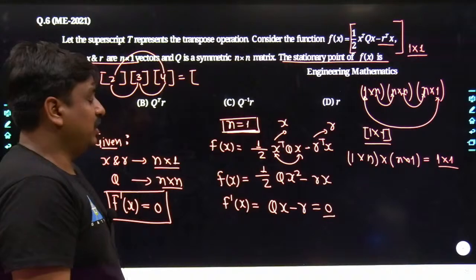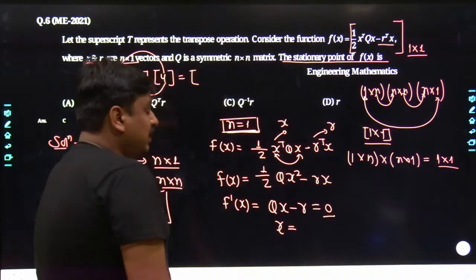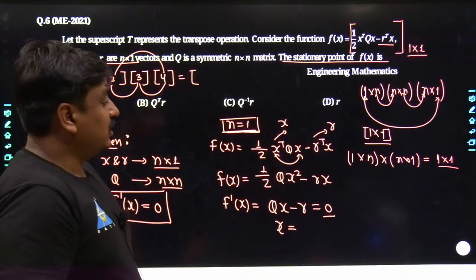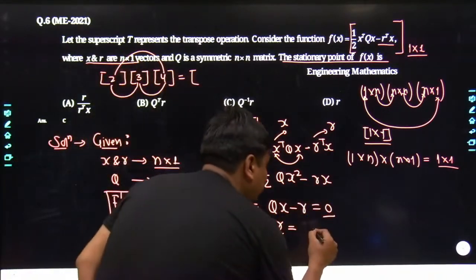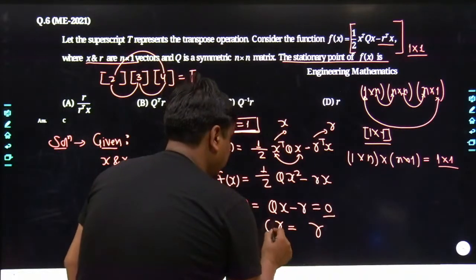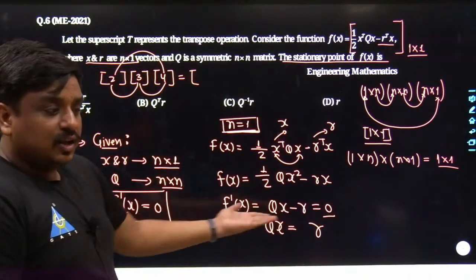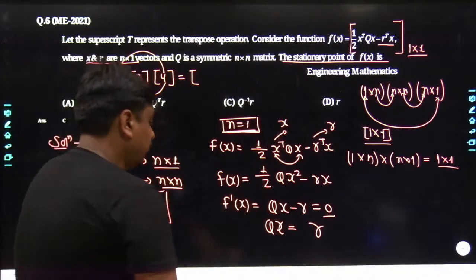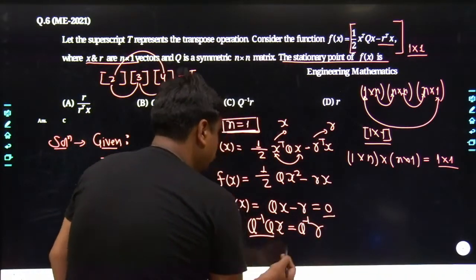Yes, my dear friends. The value of x which we are getting now, still Q and r are matrices. Nobody should get confused about it. So r goes towards the right hand side, it would be r, and here it is still Q. So what will you do? You will multiply Q inverse on both sides. Once you multiply Q inverse on both sides, Q into Q inverse would become 1.